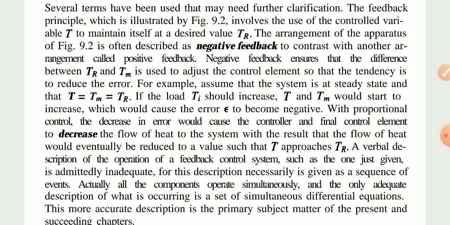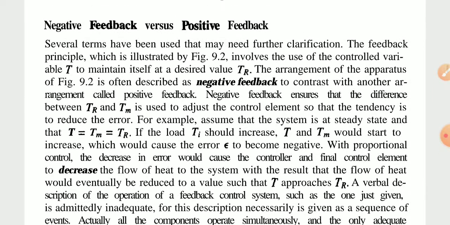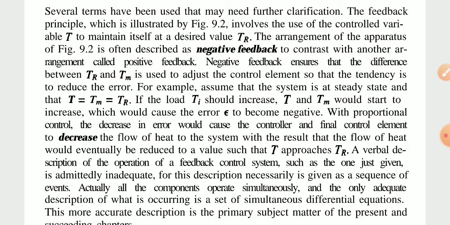In the error part for negative feedback, the difference between TM and TR is used to adjust the control element so that the tendency is to reduce the error. For example, assume that the system is at steady state conditions, T is equal to TM is equal to TR.